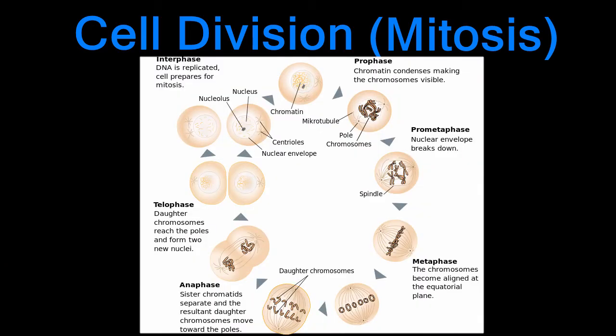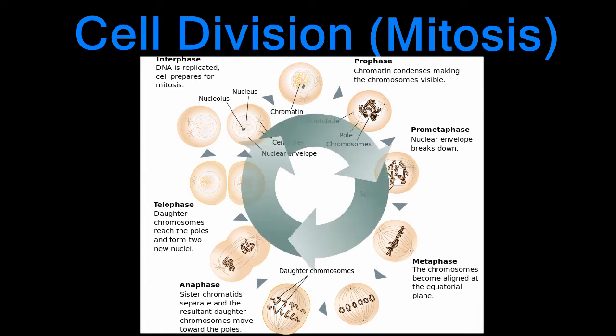Here is an overview of the cell cycle, beginning with interphase, cycling through prophase, metaphase, anaphase, telophase, and cytokinesis, and ending with two daughter cells. The fact that this is a continuous cycle for cells is why we refer to this process as the cell cycle.